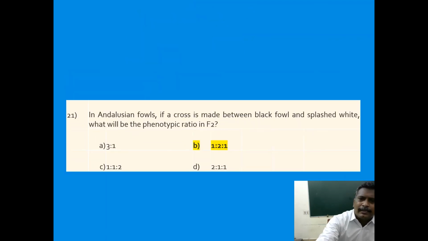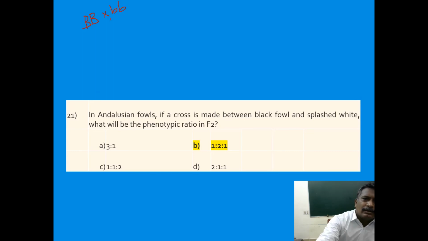In Andalusian fowls, if a cross is made between black fowl and splashed white, what will be the phenotypic ratio in F2? A cross is made between black fowl and splashed white. What will be the phenotypic ratio in F2? And that is here, capital B is now crossed with small b.